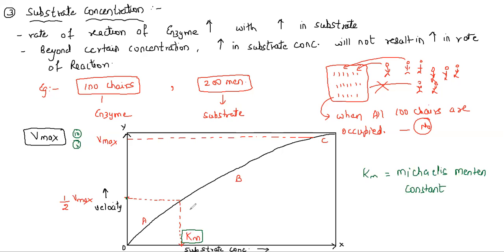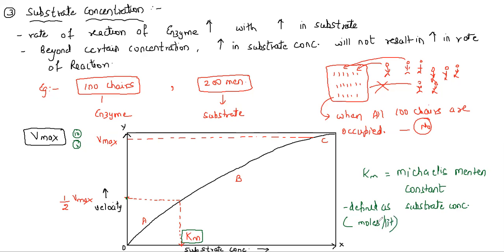Three distinct phases: A phase, B phase, and the C phase. So Km is nothing but the Michaelis Menten's constant. What is Km? It is defined as substrate concentration. Now this substrate concentration will be expressed as what? We can say it is expressed as moles per liter.